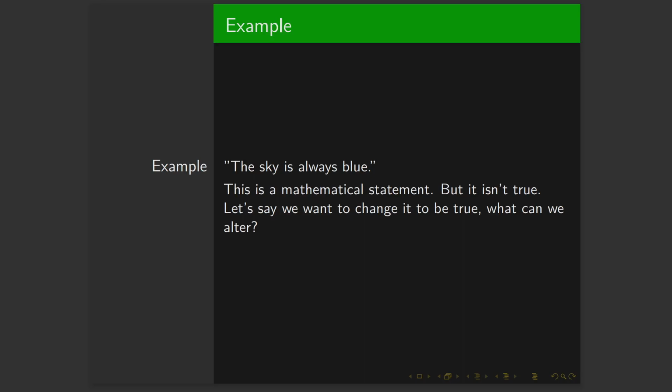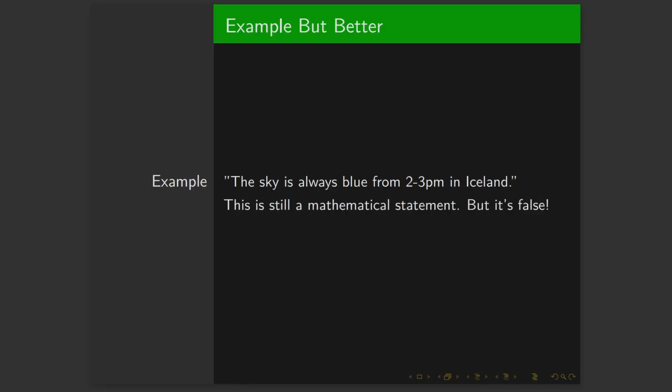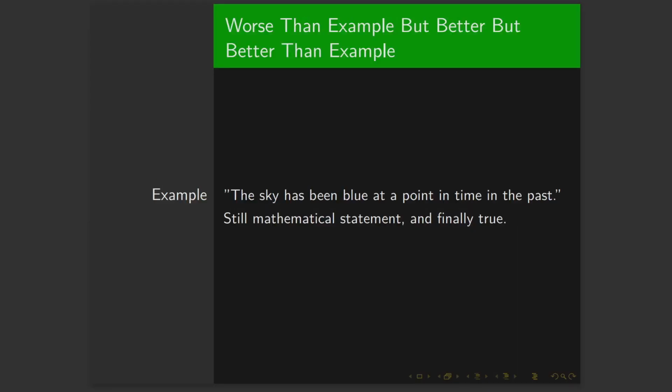At nighttime, the sky would be black. Well, technically, if we specified where and at what time and what range of blue is sufficient, we might be able to make the statement true. Like, for example, the sky is always blue from 2 to 3 p.m. in Iceland. It's very specific, but what about rainy days, right? At this point, we just give up and say that the sky has been blue at least once and get a truthful mathematical statement. Remember, all of these are still mathematical statements regardless of whether it's true or not.